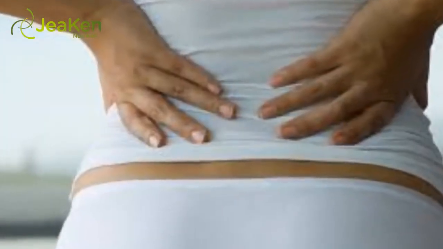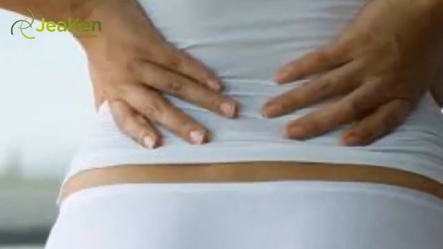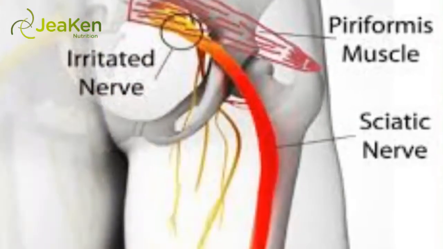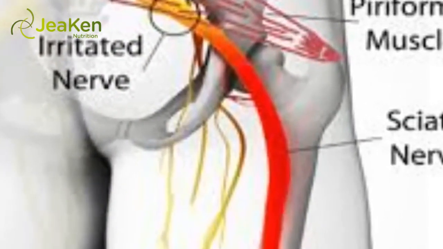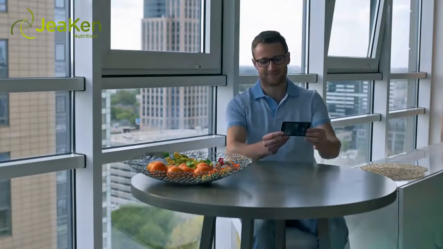Piriformis syndrome. This is a rare condition which is classified as a neuromuscular disorder. This condition occurs when the piriformis muscle starts to involuntarily tighten or contract, which will then cause sciatica pain. The piriformis muscle can be found in the lower part of the spine and connects down to the thigh bones. Piriformis syndrome worsens with prolonged sitting.